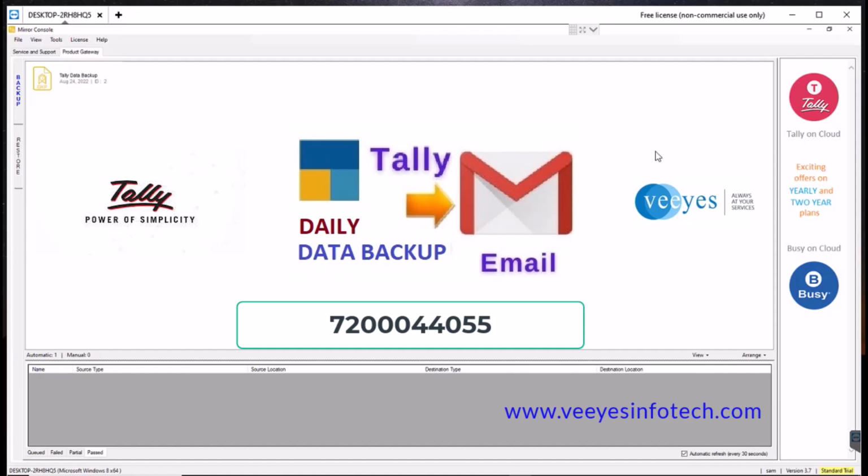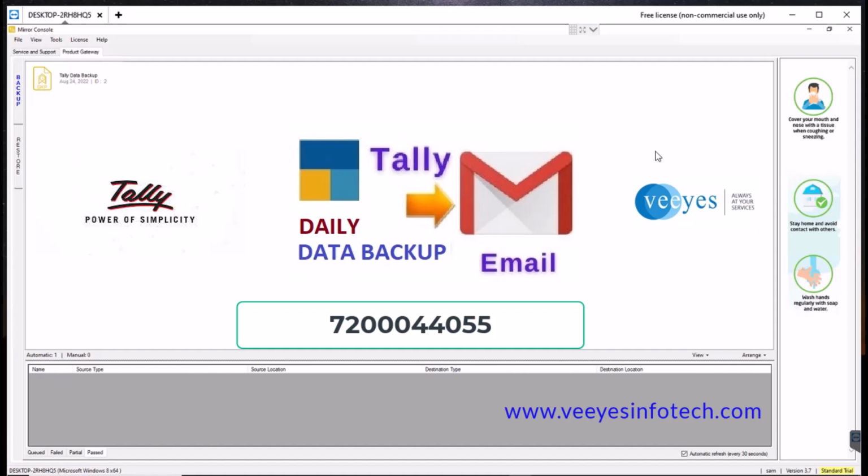So that's why I introduced the application, named Mirror, from Veeyes Infotech and another party called Workforce System. Both combined together to discuss and prepare this application. Now this application is working well.